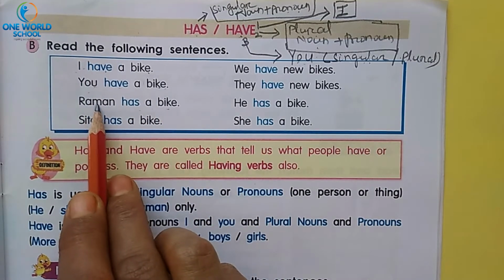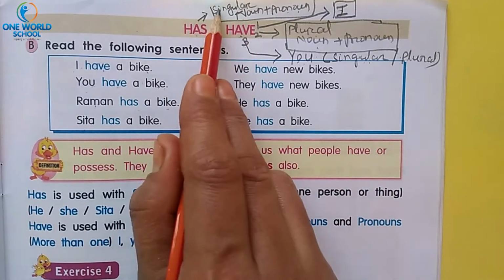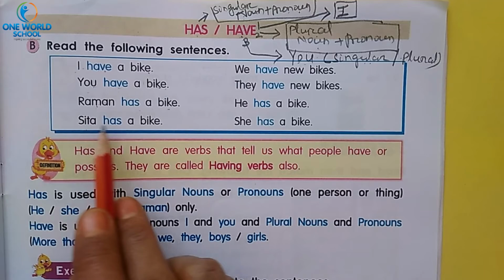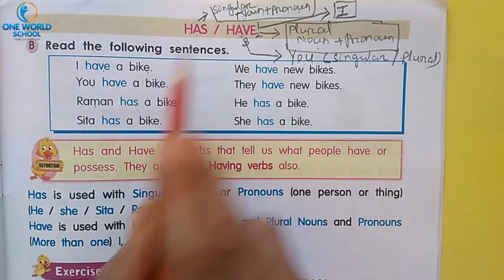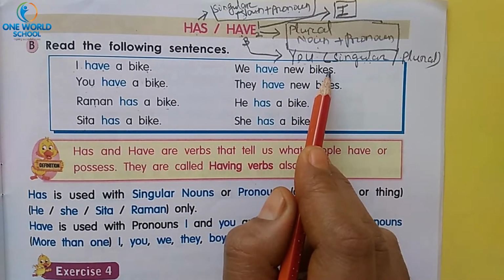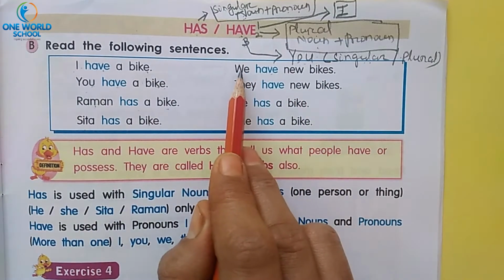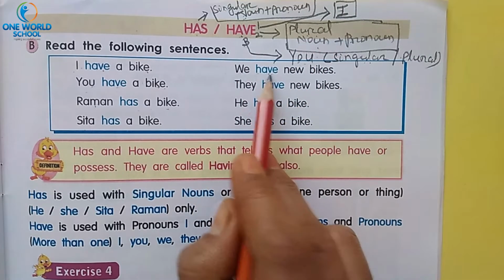Raman is a singular noun, so here has is used. Sita has a bike. Sita is also a singular noun, so here has is used. We have new bikes. So here we is a plural pronoun, so here have is used.